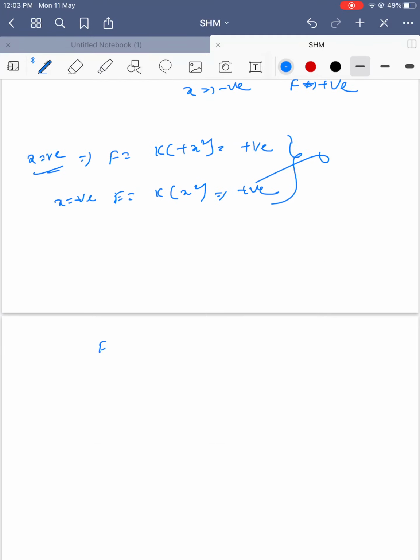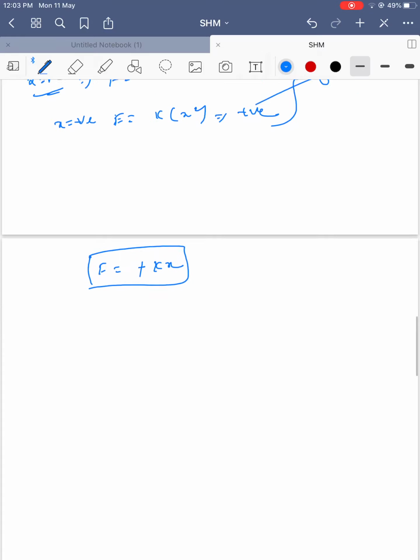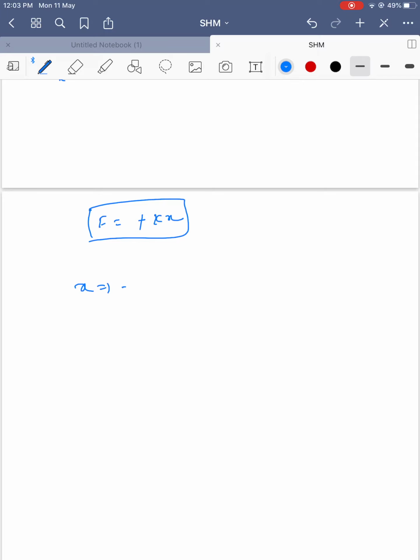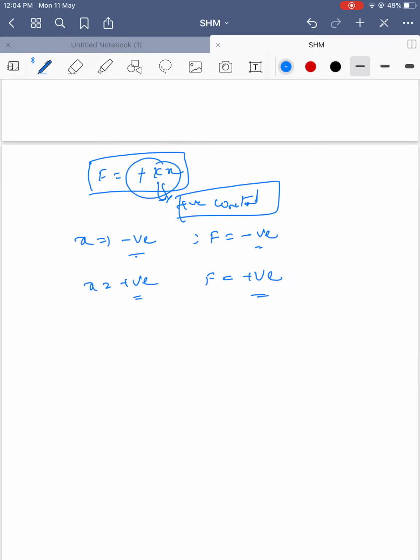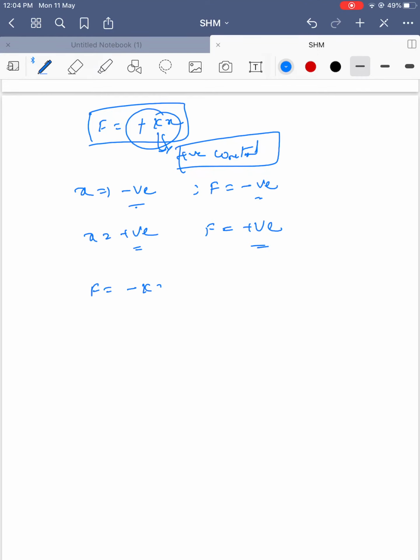Say let's write F is equal to minus k, minus 9, plus kx. So if I displace the body, x in a negative direction, force will also be negative, where k is a positive constant. Everywhere k will be positive only. F is negative. If I displace x positive, force is positive, but what we want is positive for negative and negative for positive. So some sign we can change here. I can write F is equal to minus kx. Okay, F is equal to minus kx.